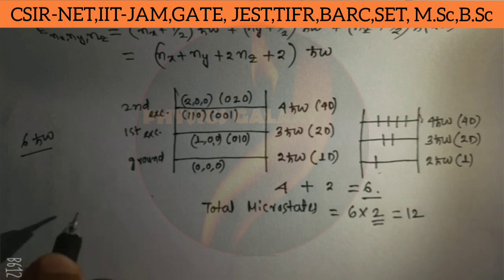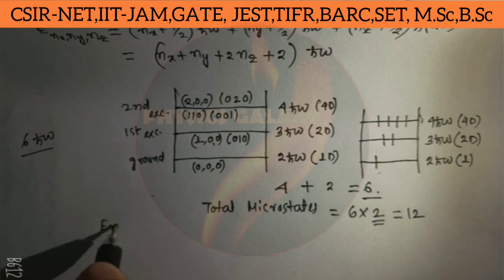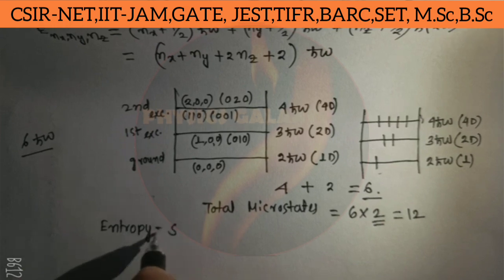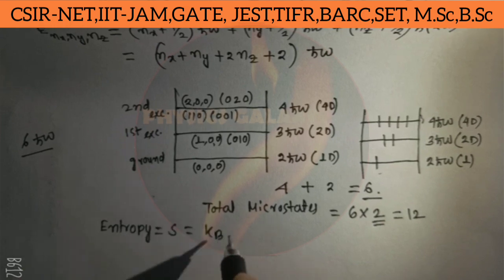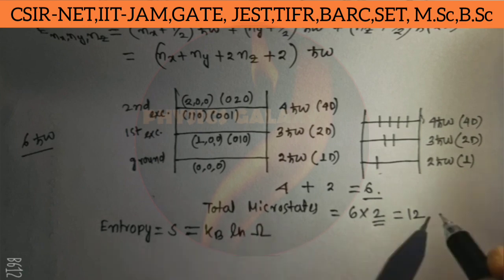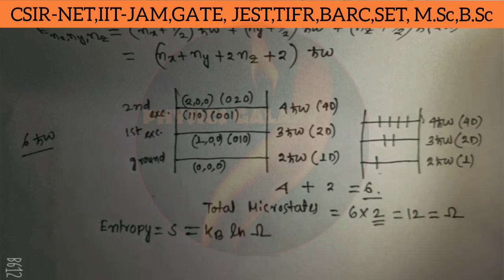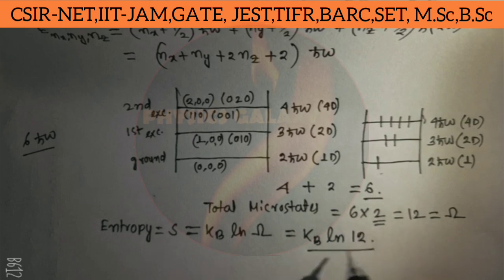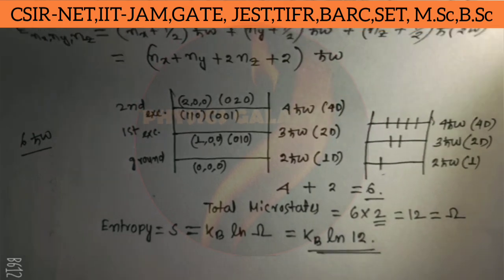We know that the entropy is kB ln of the number of microstates. So the entropy of the system is kB ln 12. This is the correct option, kB ln 12.